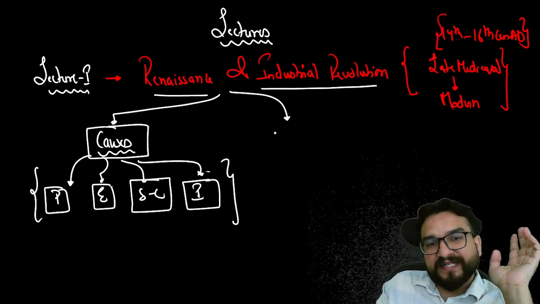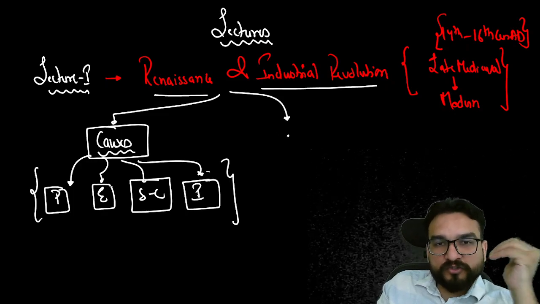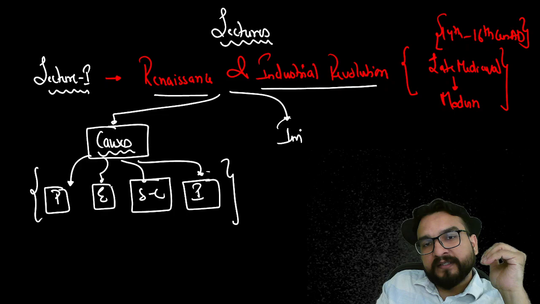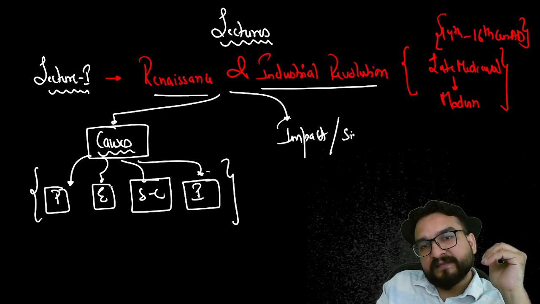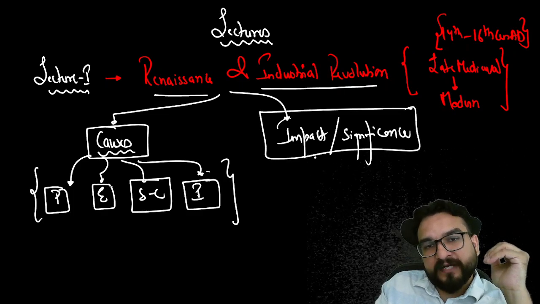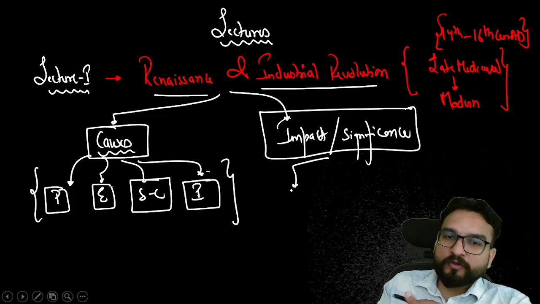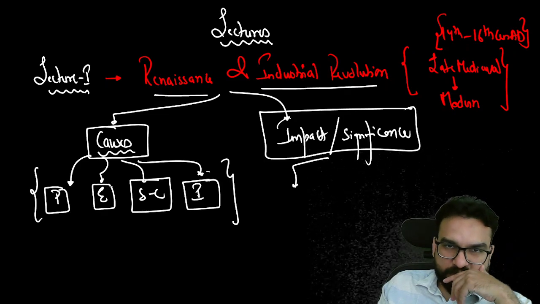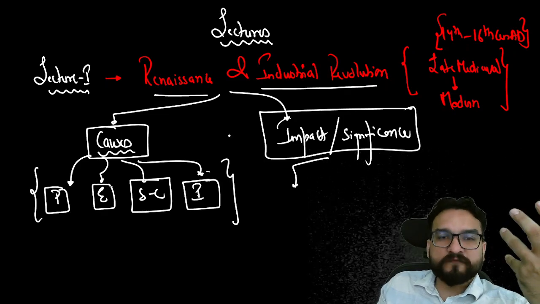Second, when you have understood the causes over here, you will be understanding about the impact, significance, and that too we will be dividing under subheadings like political impact, economic impact, socio-cultural impact. Also, there will be a lot of things involved over here.